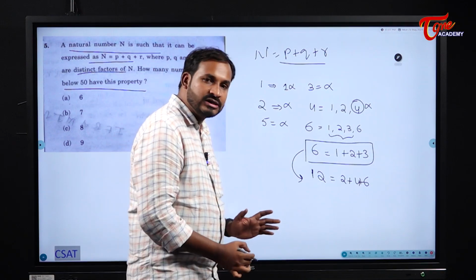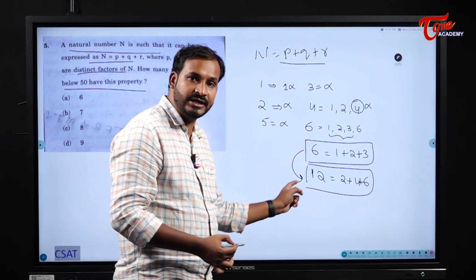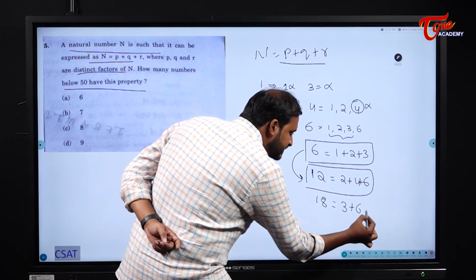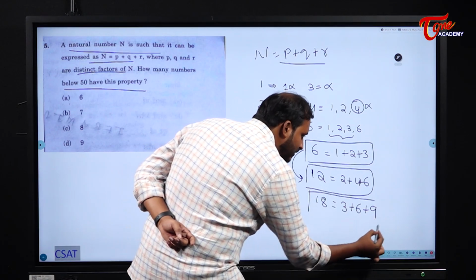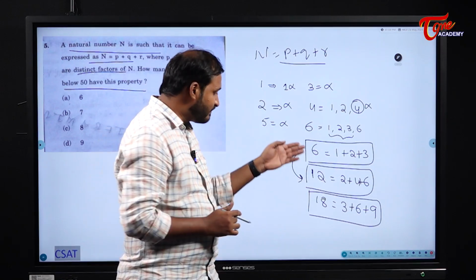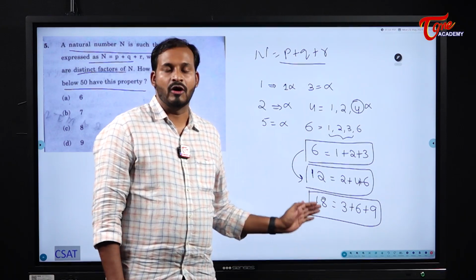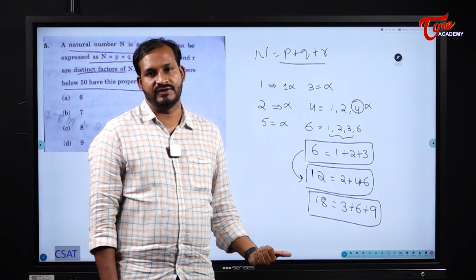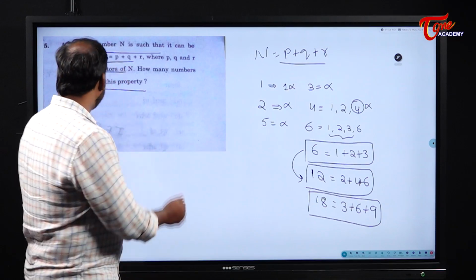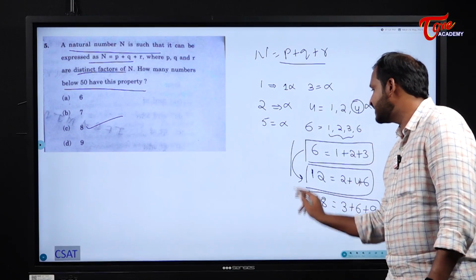Okay, now understood the concept. Now if you keep on observing like this, if I multiply this with 3, what happens? 18. 3 plus 6 plus 9 is 18. Is 3 a factor of 18? Yes. Is 6 a factor of 18? Yes. Is 9 a factor of 18? Yes. Now from this, we should get an idea that the rule is nothing but you need to tell how many multiples of 6 are there which are less than 50. There are 8 multiples of 6 which are less than 50 which satisfy this condition.